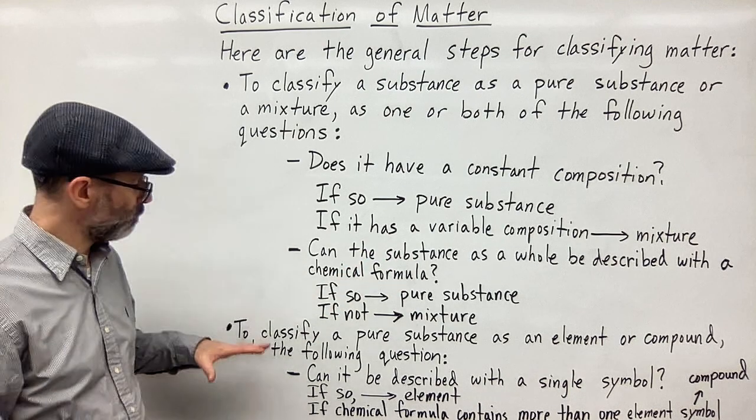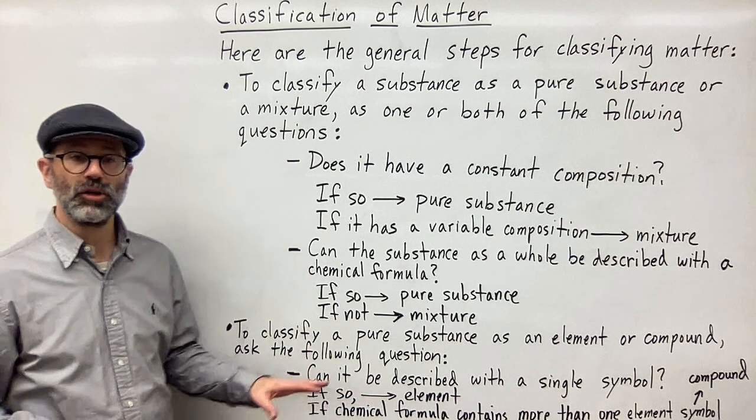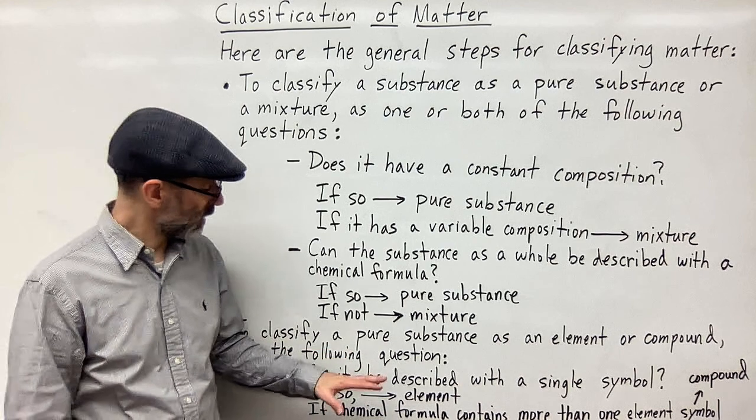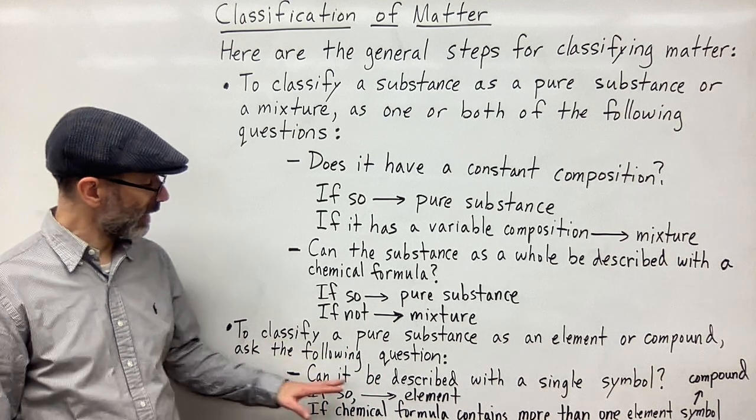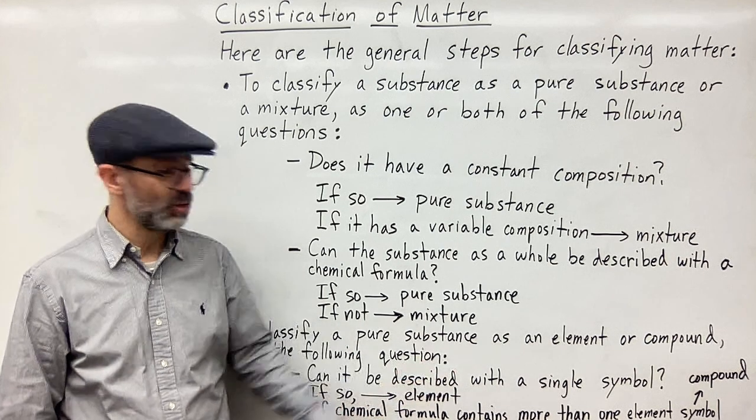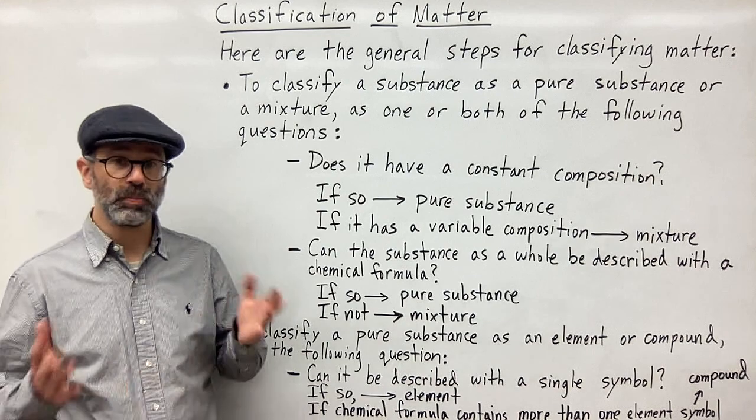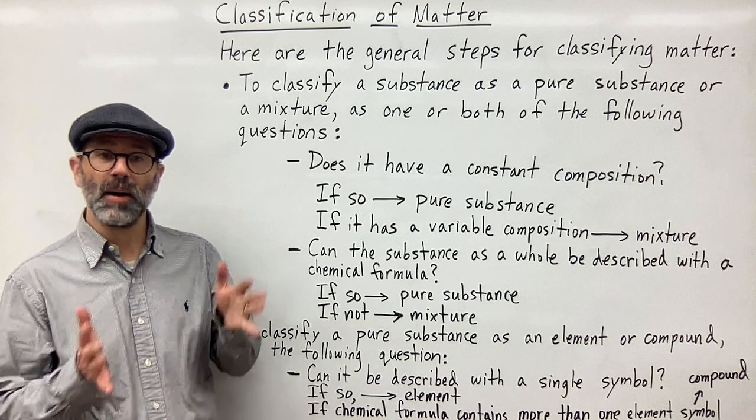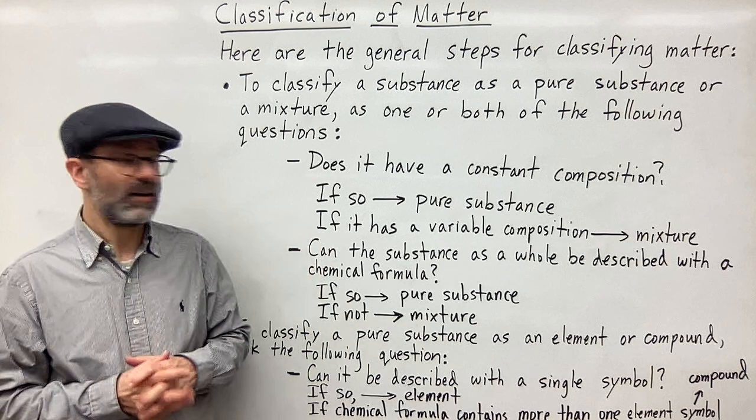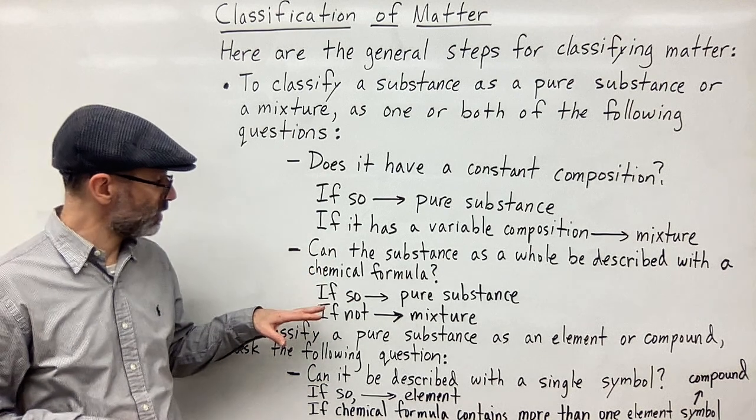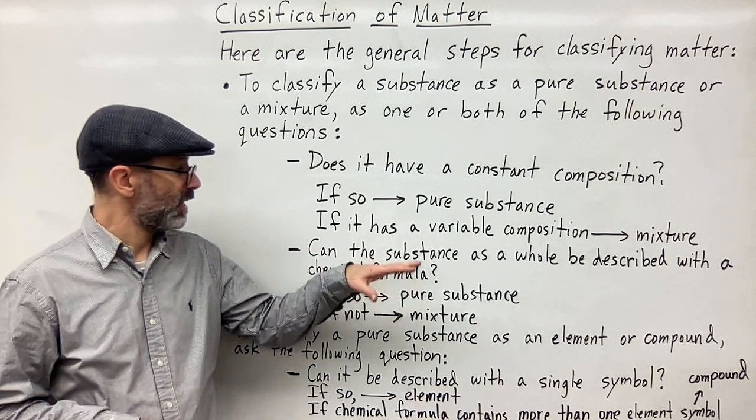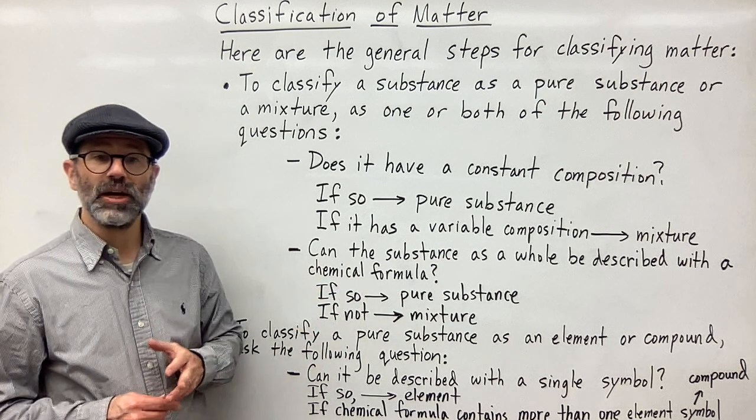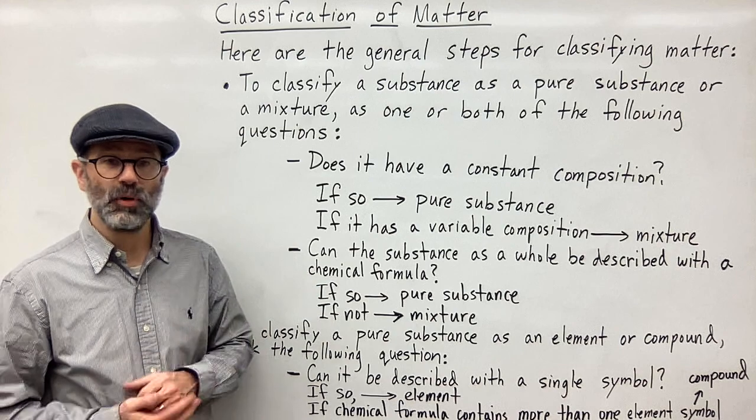Well, what about pure substances? We can further divide pure substances by asking the following question. Can it be described with a single symbol, or does it need multiple symbols to describe the substance? So we're talking about pure substances. The second question for pure substances was, can the substance as a whole be described with a chemical formula? So yes, if it is a pure substance.